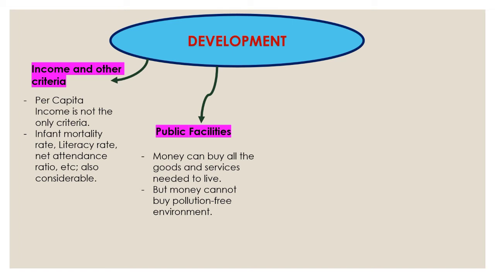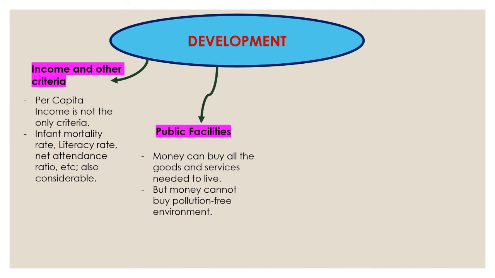Though you have money, if you are not able to save the people in your state, that doesn't mean you are developed. You can say that your state is developed only when the income is good, the health of the people in your state is good, and you have a very good number of literate, educated people.